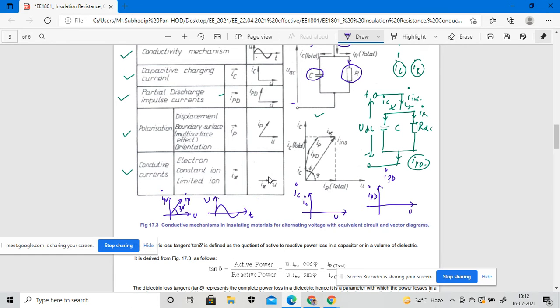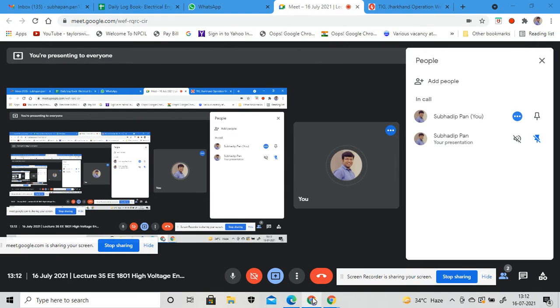So in case of Ix, which will be considered as the conductive current, the same profile is taken into consideration, right?